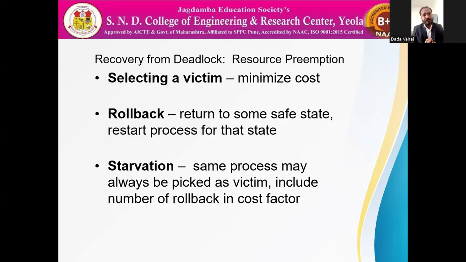And if we select the same process as the victim again and again, and the deadlock keeps happening, such a situation is called starvation. So that is deadlock recovery. From an exam point of view, deadlock recovery is very important. What deadlock is, is also important. So just take a look at it, and come to me if you have any problem. Okay, thank you so much. Bye bye. Take care.